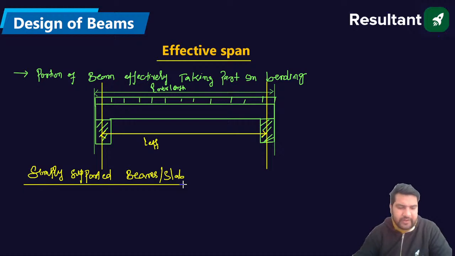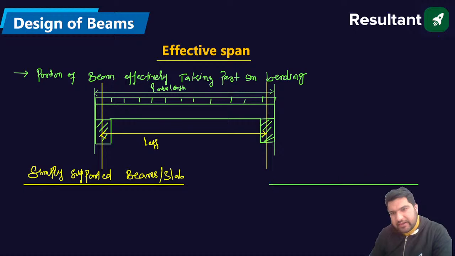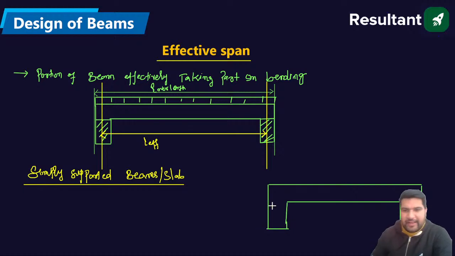Let us suppose I have the simply supported beam here. Let the support widths be B1 and B2. That means the widths of the supports are B1 and B2, and the length between the supports, the clear length, is let us suppose LC. I'll write it down, don't worry. This is B1, this is B2, and this length is LC.